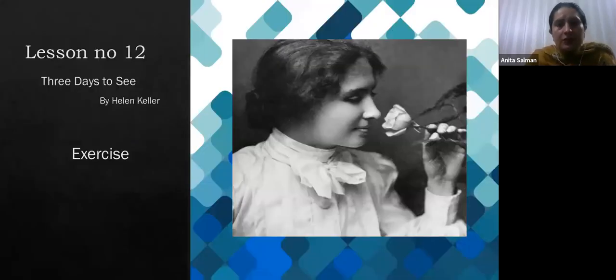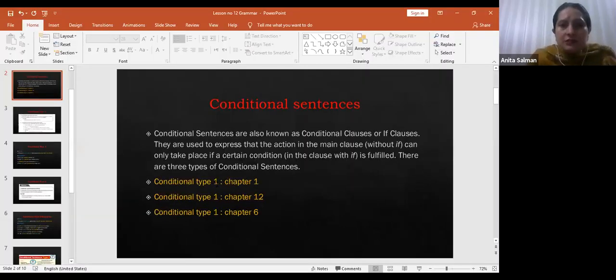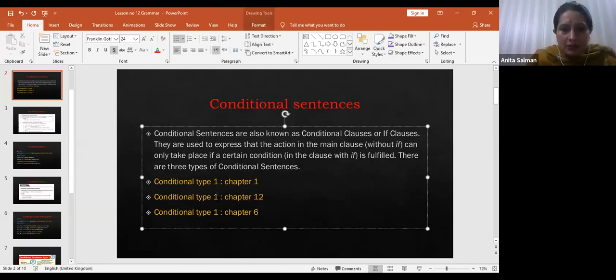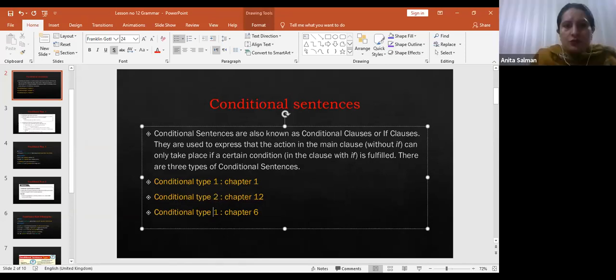Conditional sentences, right? We read about conditional sentences. Conditional sentences are of 3 types, right? Conditional type 1, conditional type 2, and conditional type 3.